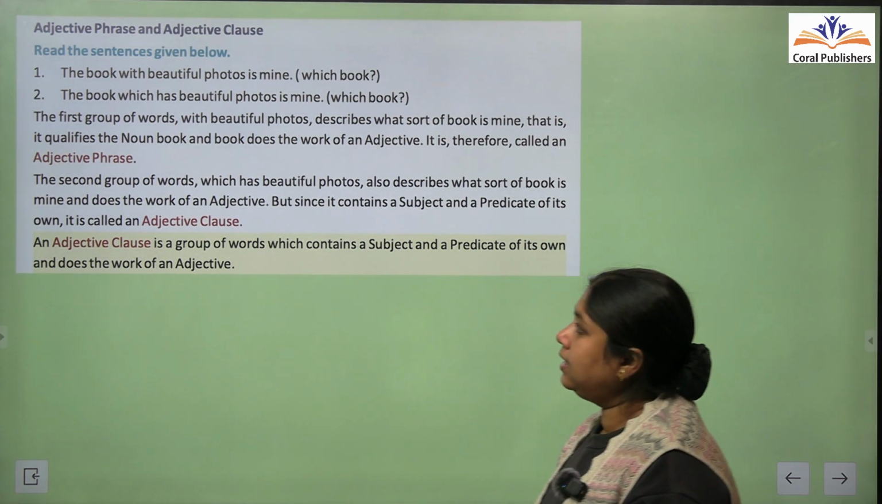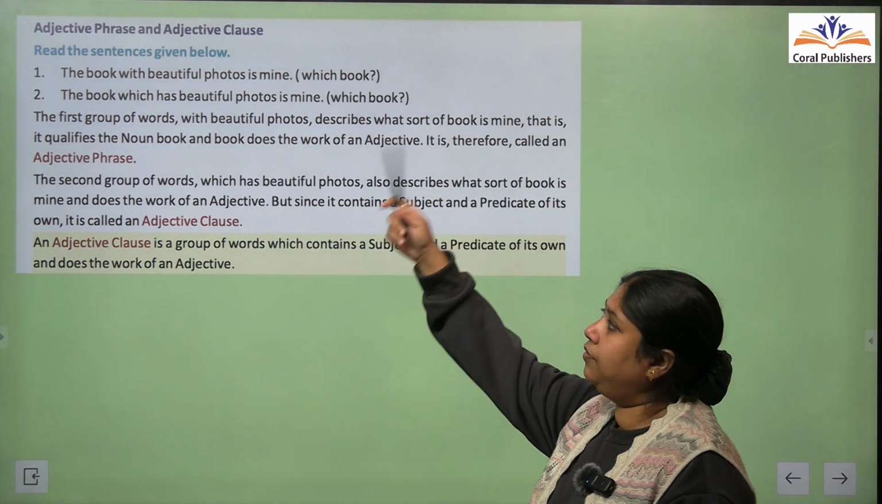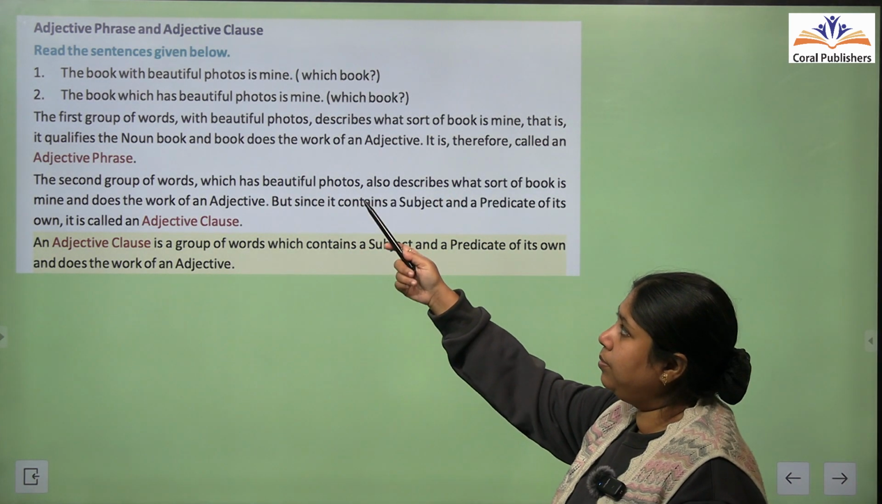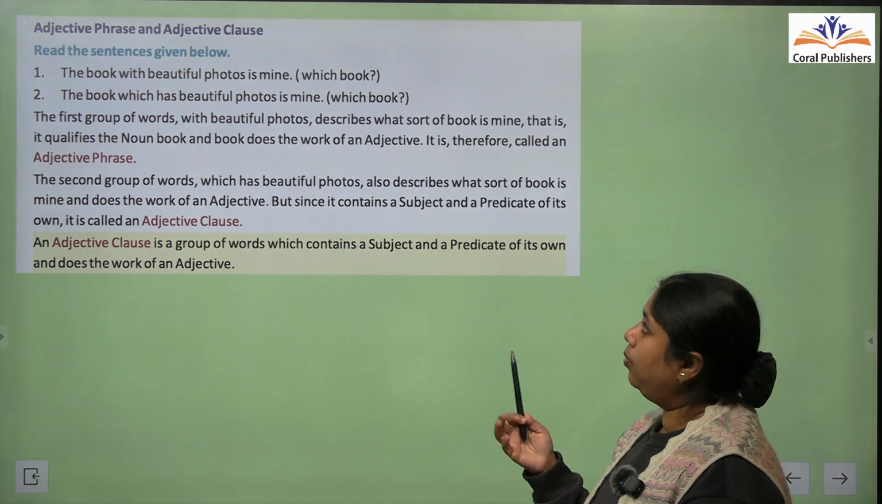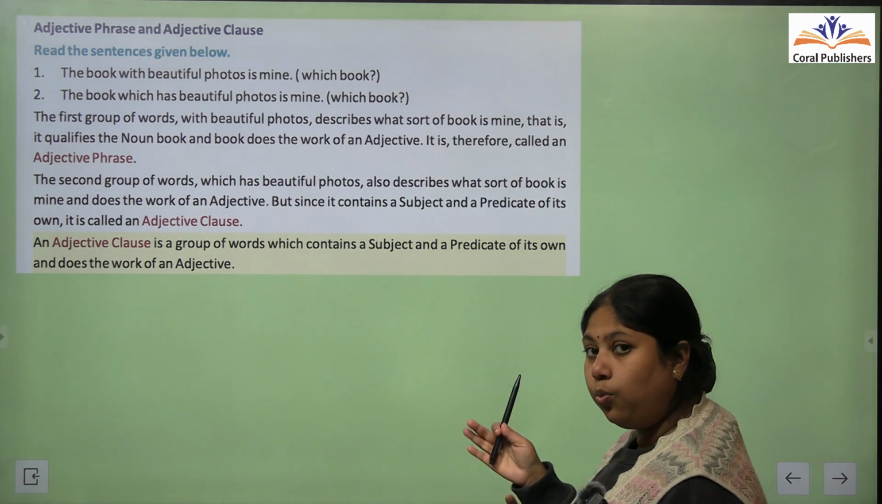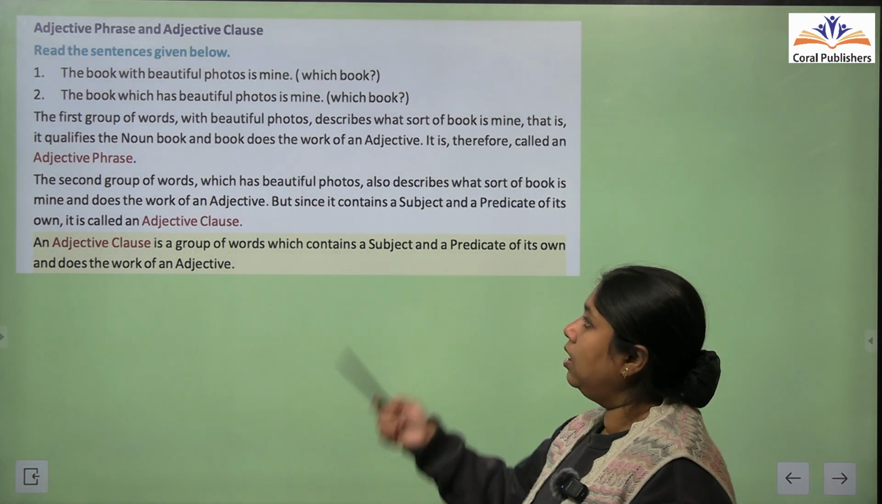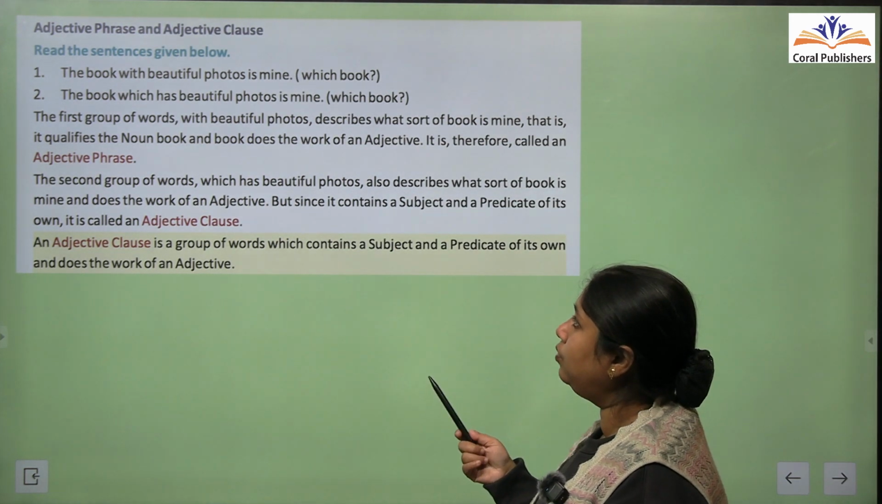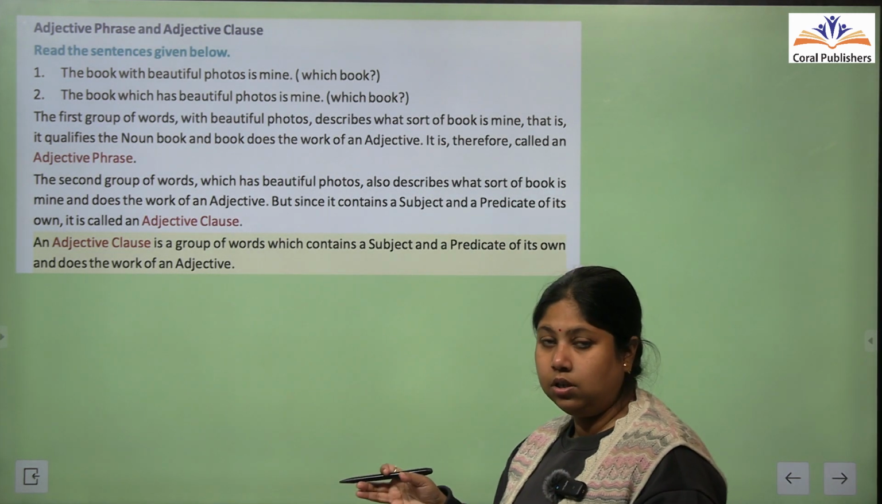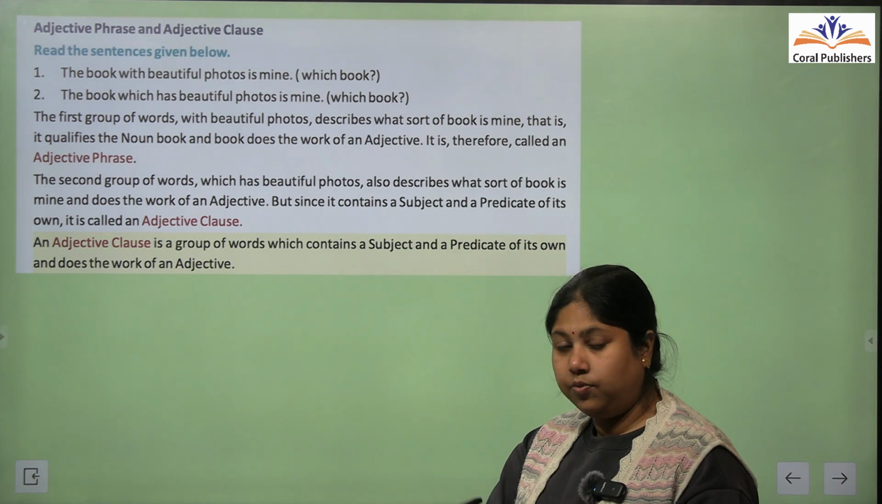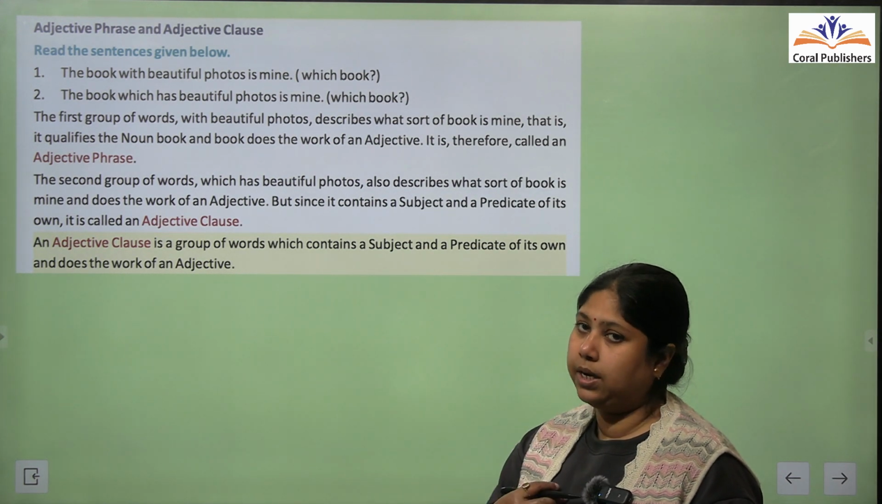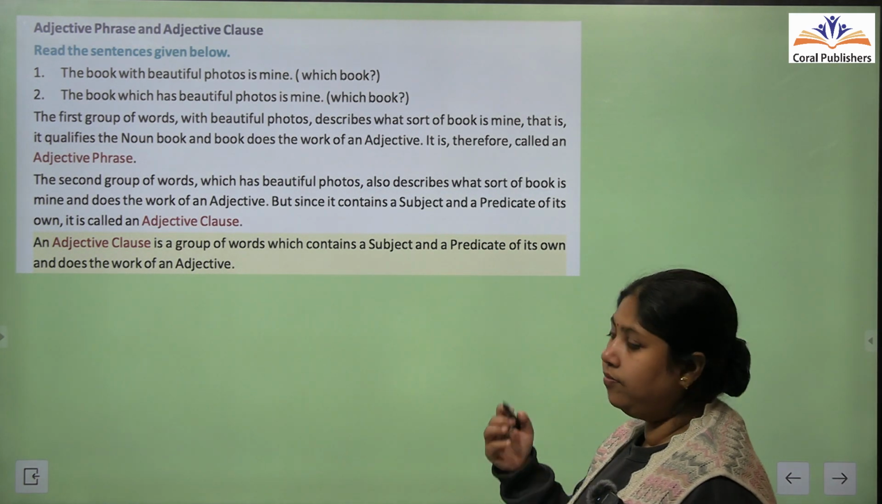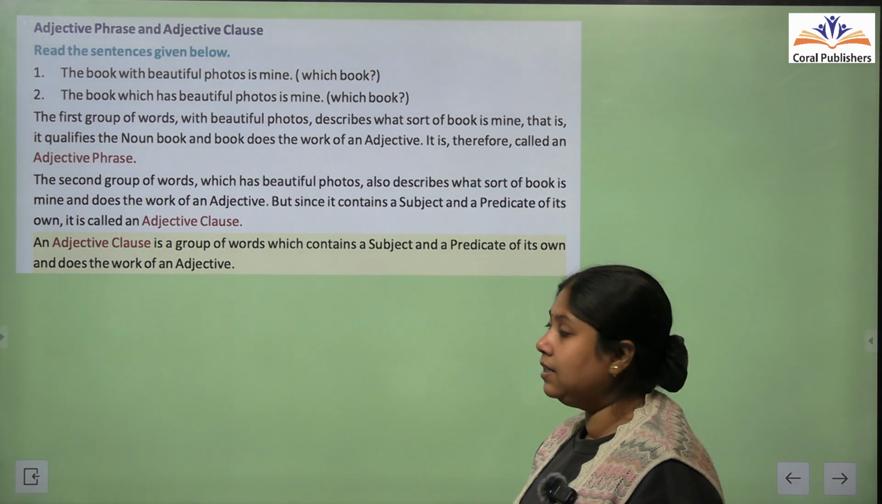Okay, let's again take examples. The first one: the book with beautiful photos is mine. Which book? The book with the beautiful photos. The book which has beautiful photos is mine. The book in which we have beautiful photos, that is mine. So there is a very little, but there is still a difference.